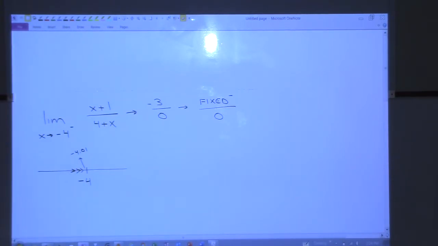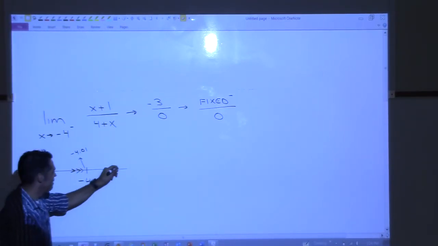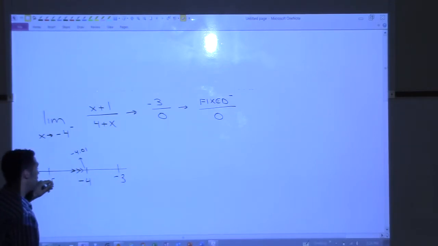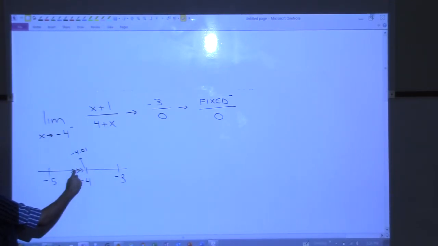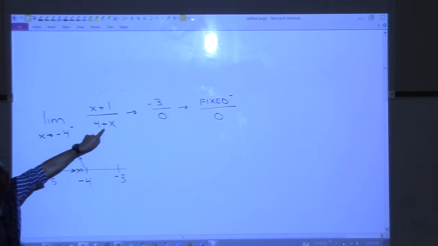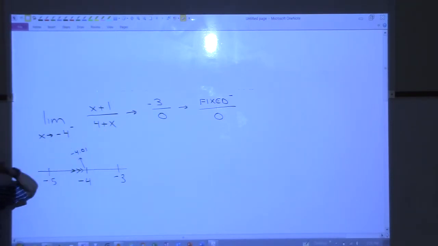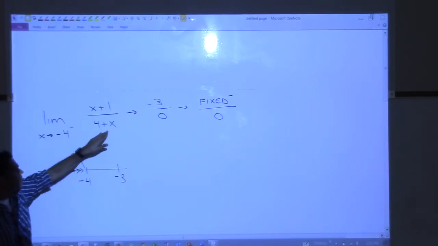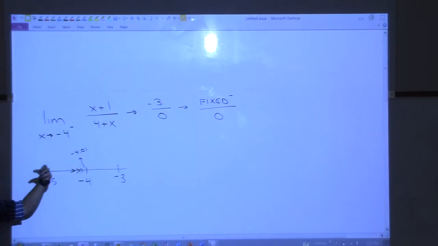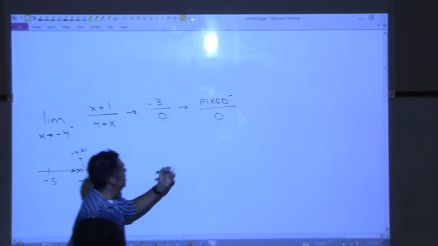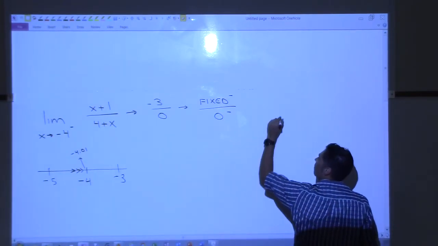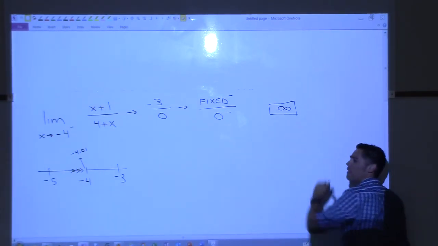-3.99. Remember, -3 is over here, right? -3 is here, -5 is here. So if you're on this side, you're bigger but negative, right? So, all right. Now that goes in here, and that would give you what? Some negative number, right? So 4 added to -4.01, you're going to get a negative number in there. And then that would be negative on the bottom. So what's your answer, Owen? Positive infinity, right? Y'all follow that?